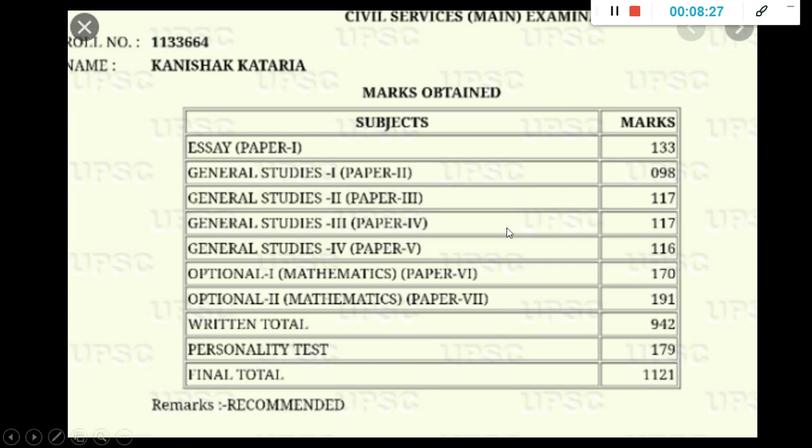Even like the GS4, for some people a GS4 ethics paper is a very scoring paper, and then the essay paper is also a very scoring paper, if you see the difference. But other papers, GS1, 2, 3, everyone's marks will be almost the same. Whichever candidate you take, the average will be the same. And interview is also one thing where a big difference will come. Maybe you are good in speaking, maybe you are good in communication, you have a lot of knowledge, you can explain any topic to anyone. So those things make a huge difference.